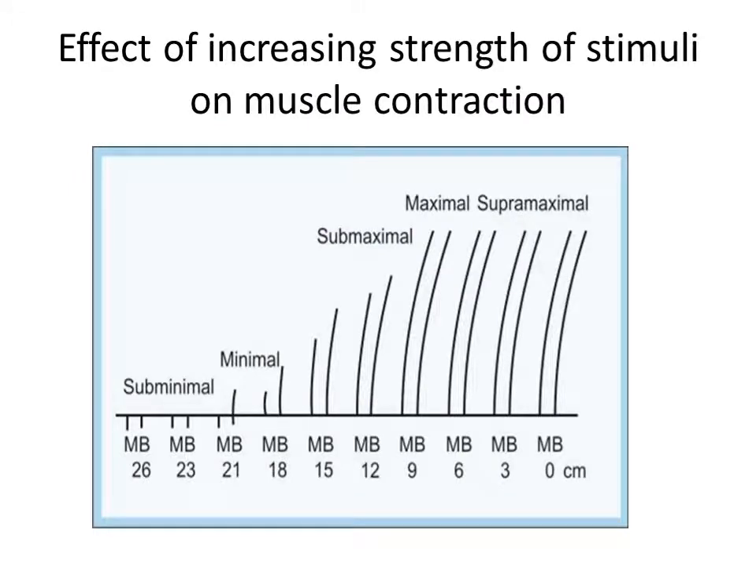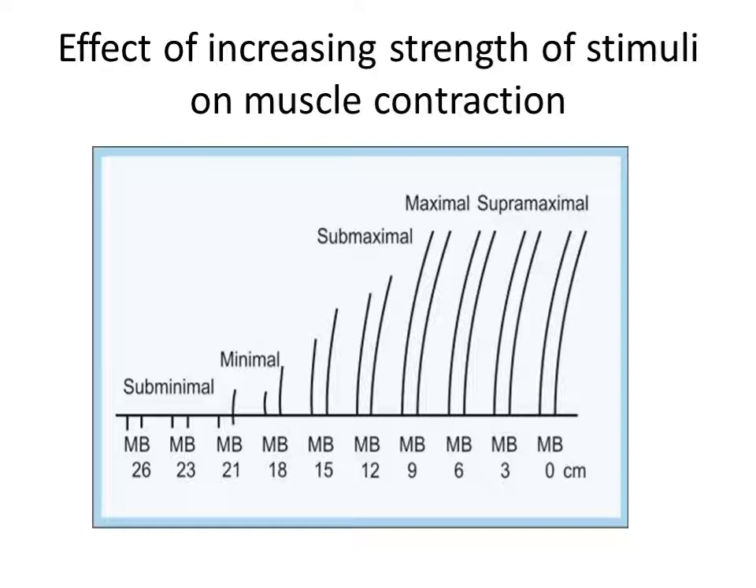The amplitude of contraction increases with increase in the strength of stimuli. There are different types of stimuli, like sub-minimal stimulus or subthreshold stimulus, which does not evoke any response. Threshold stimulus is the minimum strength of stimulus that is just sufficient to evoke the response. That is also called minimal or liminal stimulus.